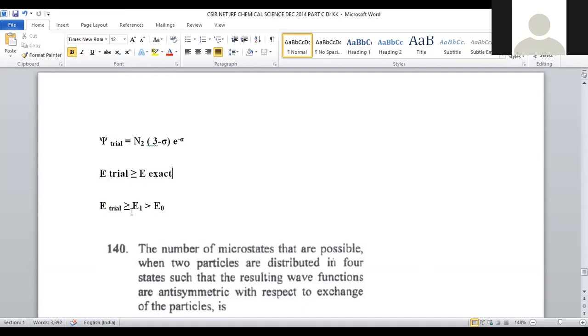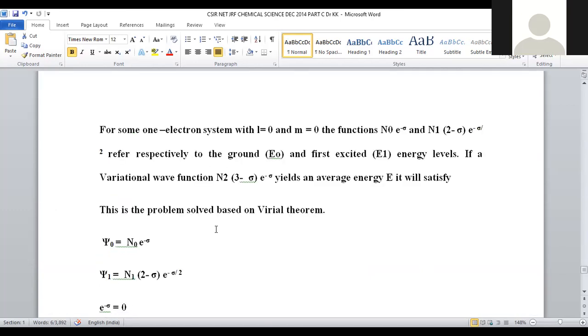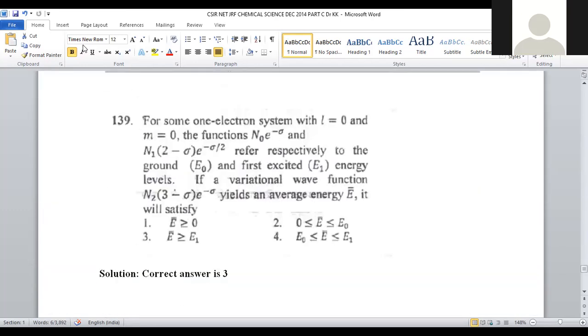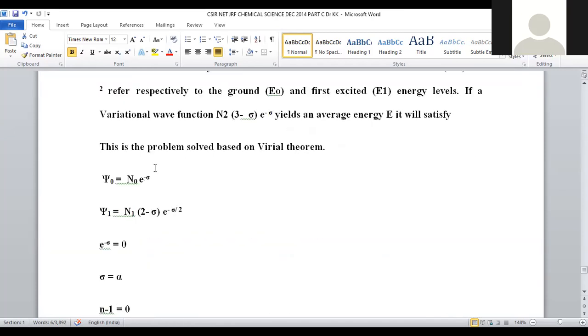E trial is greater than or equal to E1, greater than E0. This is the final relation for the average energy of this variational wave function. So E trial is greater than or equal to E1. One more term should be there, that is greater than E0. If that is not given, this will be the right relation. The third answer will be the correct answer for question number 139.